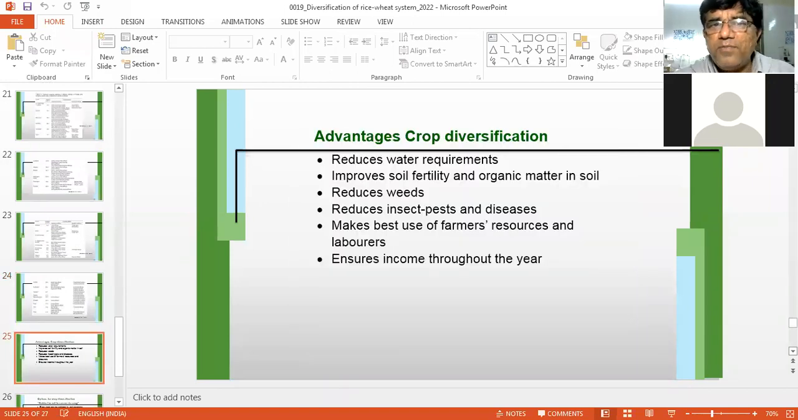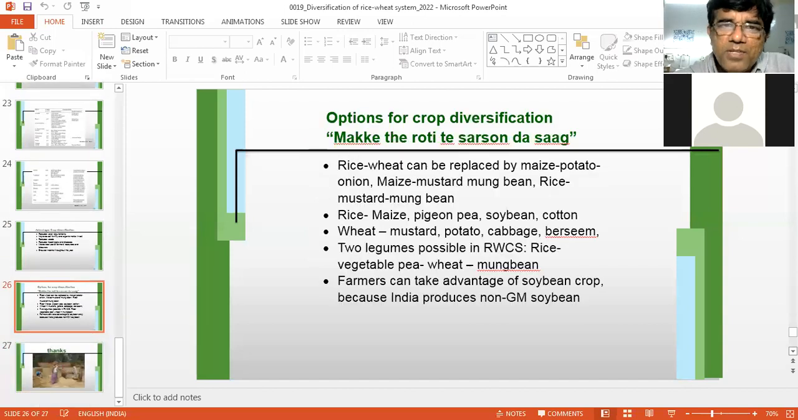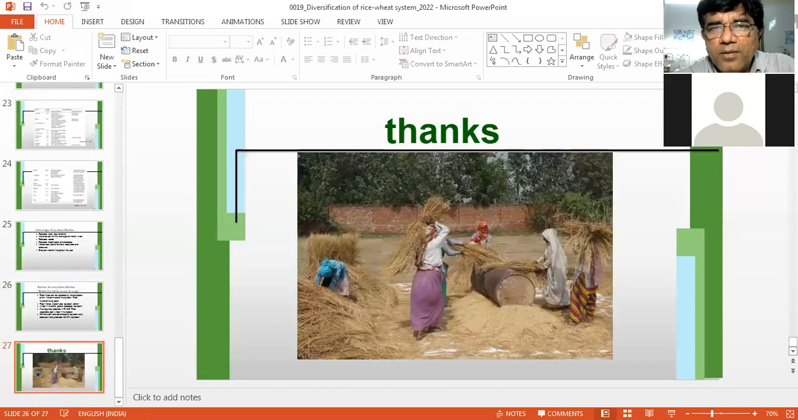There are a number of advantages of diversification. It reduces water requirement, improves soil fertility and organic matter in soil, reduces weeds, reduces insect pest disease. So there are a number of advantages of crop diversification with respect to soil health, environment, and farmers' income. All are improved. So you can remember this role of crop diversification. And this completes this presentation.